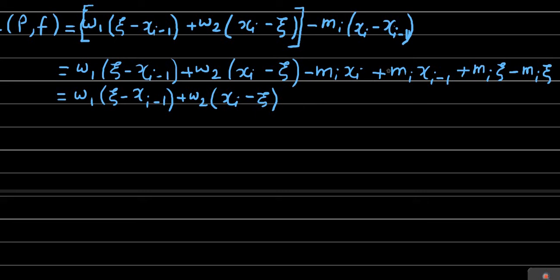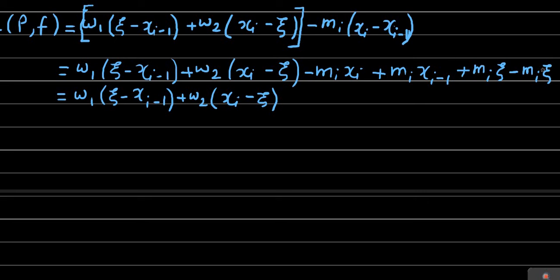Then the third term, the remaining four terms, we are going to write in such a way that we should be able to take xi minus xi minus 1 common. So to take xi minus xi minus 1 common, one term is this xi and minus xi minus 1, this negative and this positive.